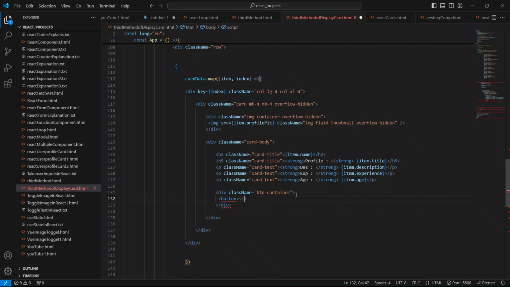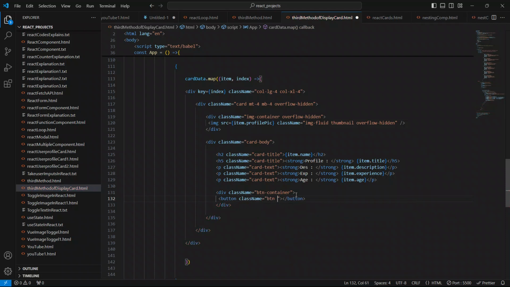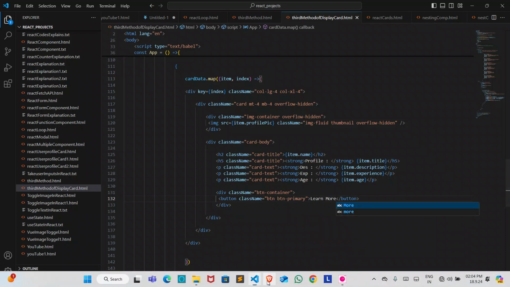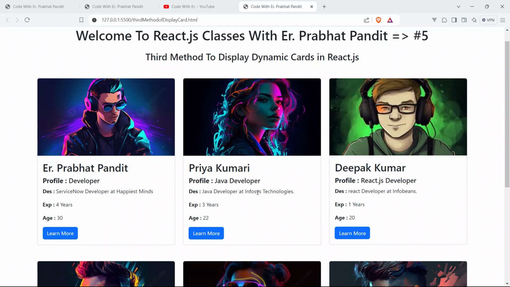Close this button very quickly and give the class name also. I'll say btn, btn primary. So this is it. I'll give the text as learn more. Save your code, go to the browser and refresh the page. See, boom guys.